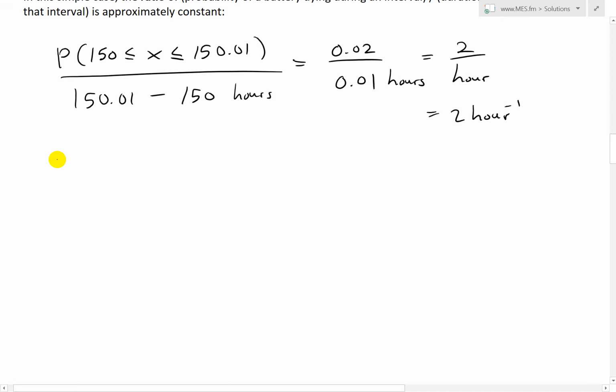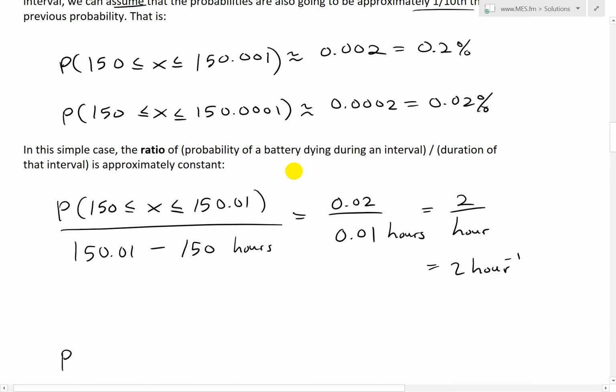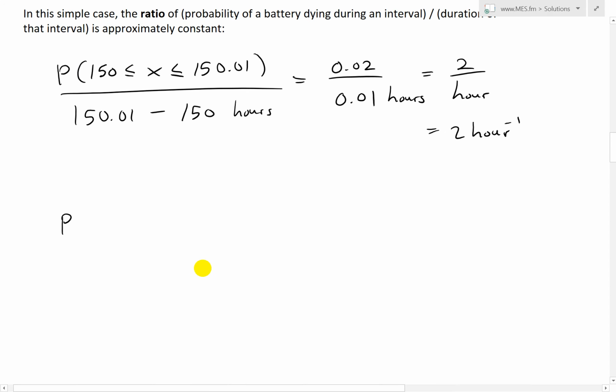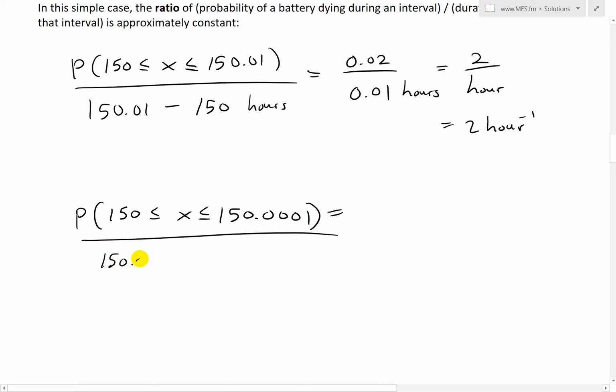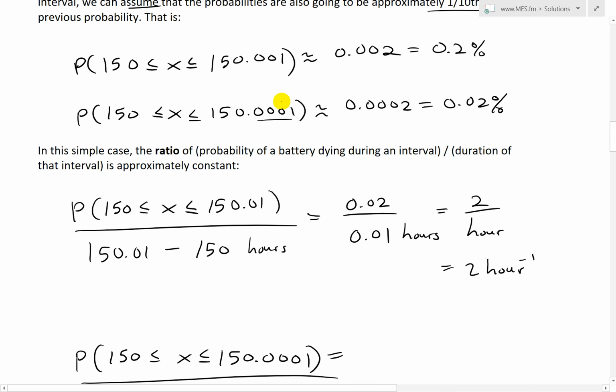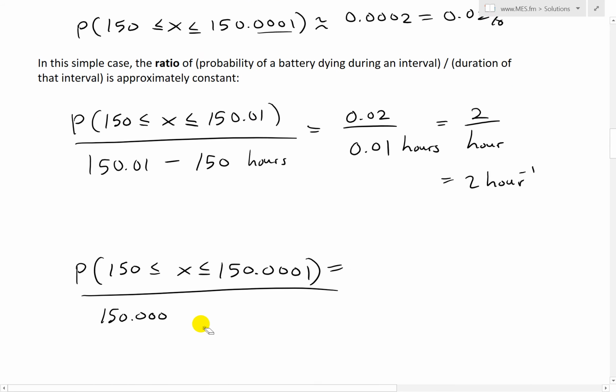And now let's look at the last case, which is at the smallest interval over here. So this is going to be constant as well. So 150. Let's write this better. P of 150 less than x less than 150.0001. This equals 2, divided by, again, 150.000, with one more 0, 1. Was it one more 0? That's too many zeros, just 3 zeros, minus 150.